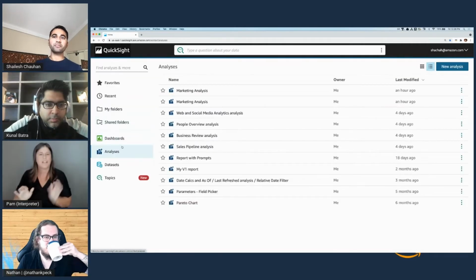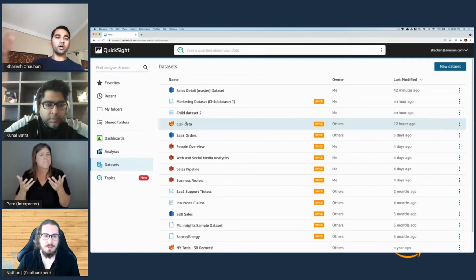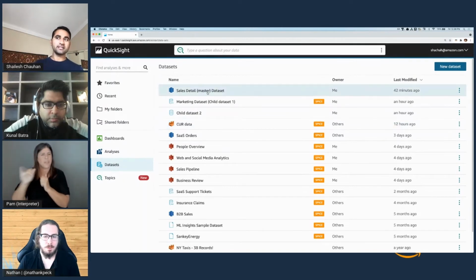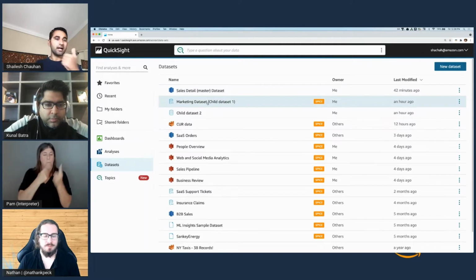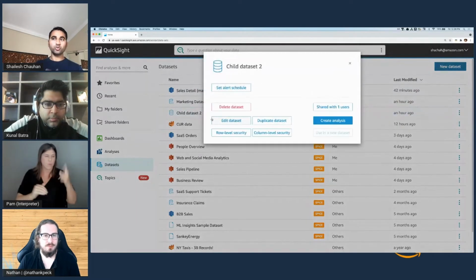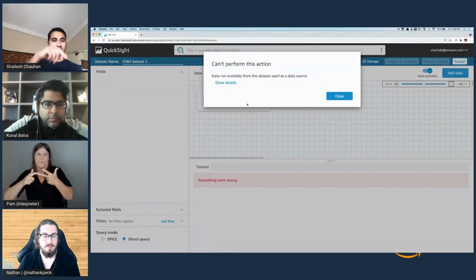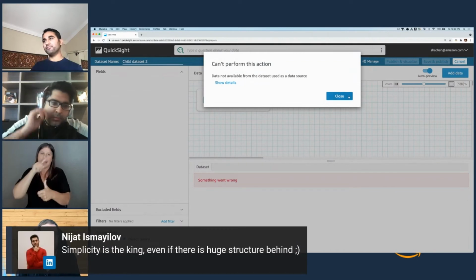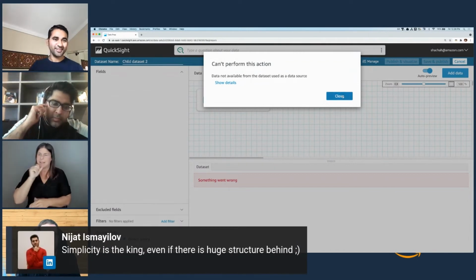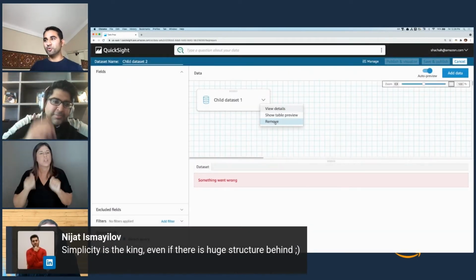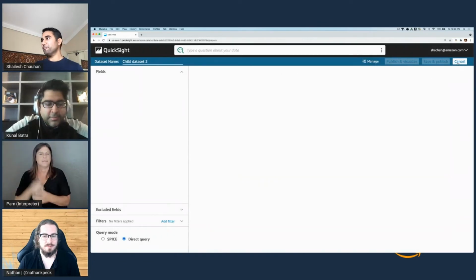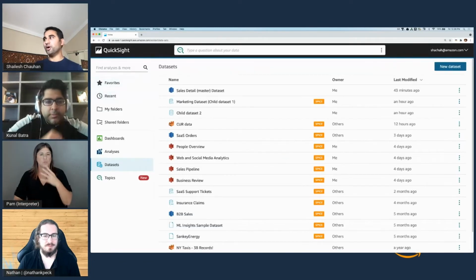And if you see, you can continue building on this, right? So if I created the sales detail data set as level 1, then I created the marketing data set as level 2, and then I can use the third level, which is again using the first data set, but that data is not available from this source. So, but you can remove this and add. Let me show you how it works.